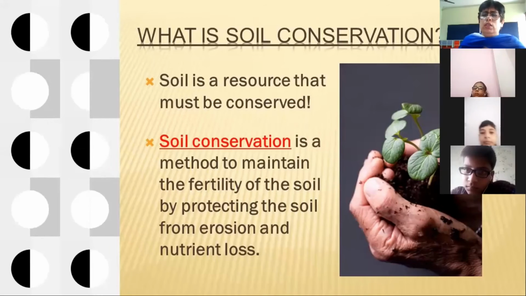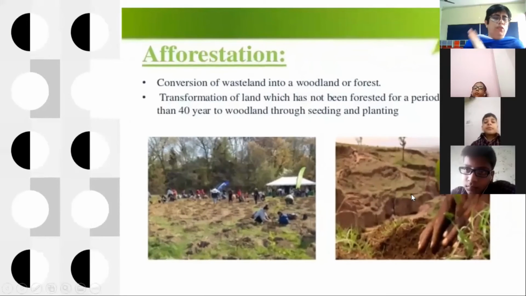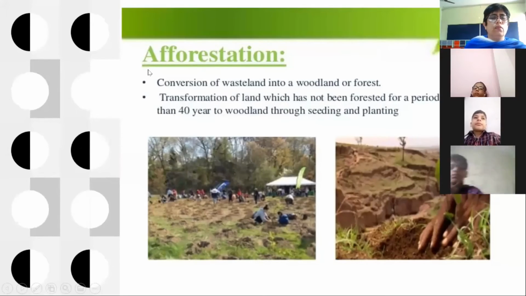And there are different ways. First is growing of plants on a large scale. In soil erosion, the first cause we have done, you remember, was deforestation, cutting down of trees. Now the first important method of conserving the soil is afforestation. It's not D, it is F, meaning growing of plants and forests on a large scale.